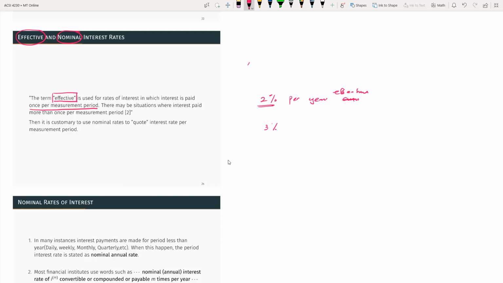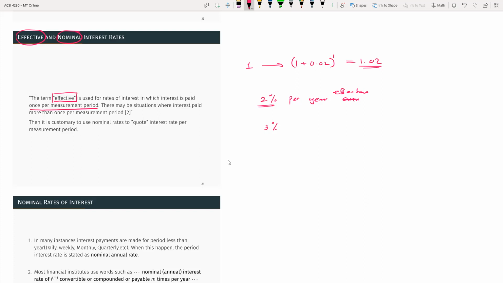So if you had $1 at the very beginning, then after 1 year, if you use the compound rate, that's going to be 1 plus 0.02 to the power of 1. So you will get 1.02 at the end of the year, effective per year.